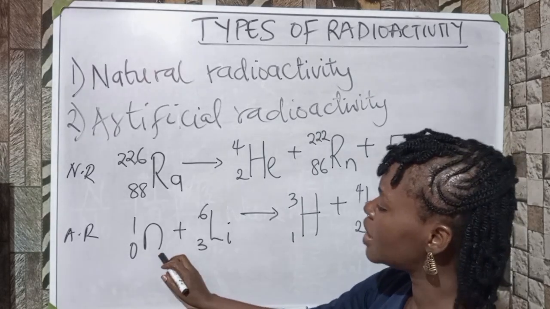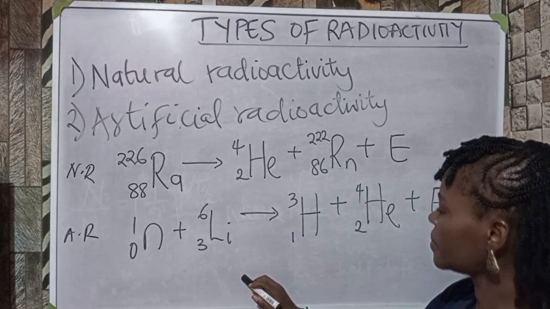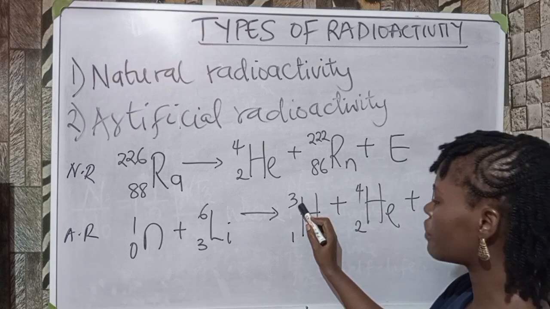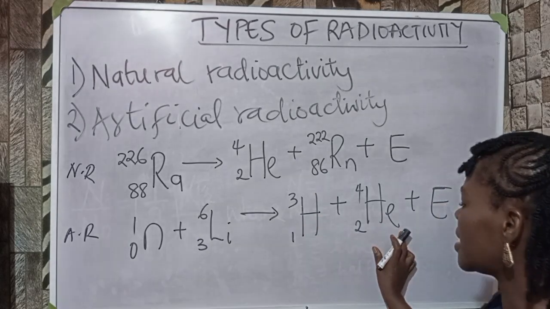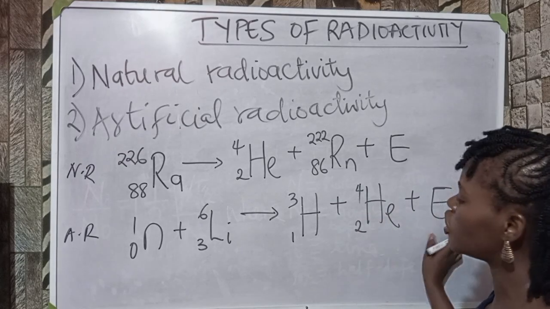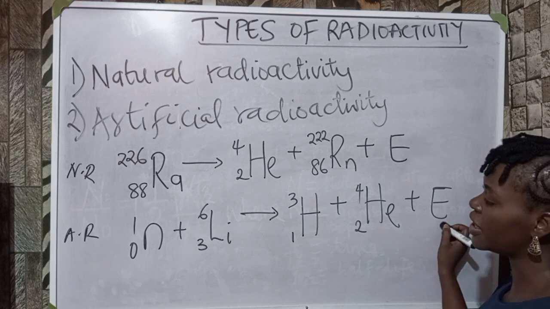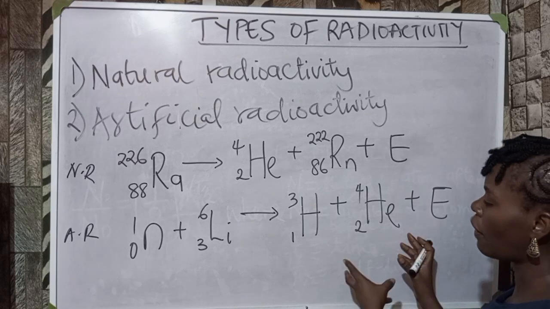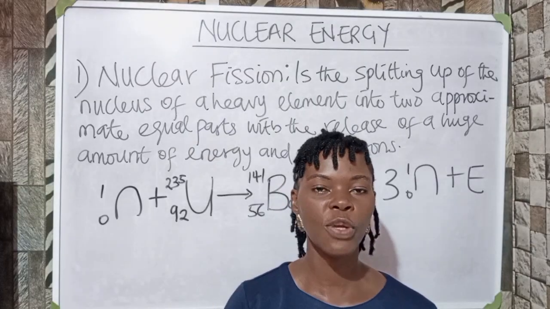When we bombard it with a neutron, it acts as a radioactive element and emits hydrogen, which has a mass number of 3, atomic number of 1, with a helium, which has a mass number of 4, atomic number of 2, and the emission of energy. Like I said earlier, this energy is the binding energy.